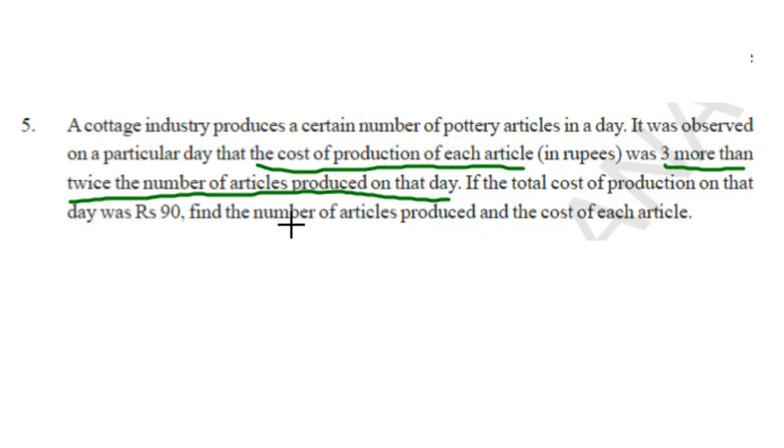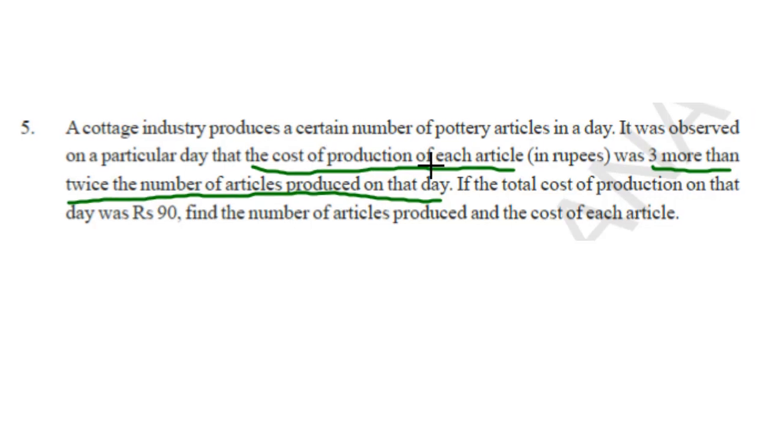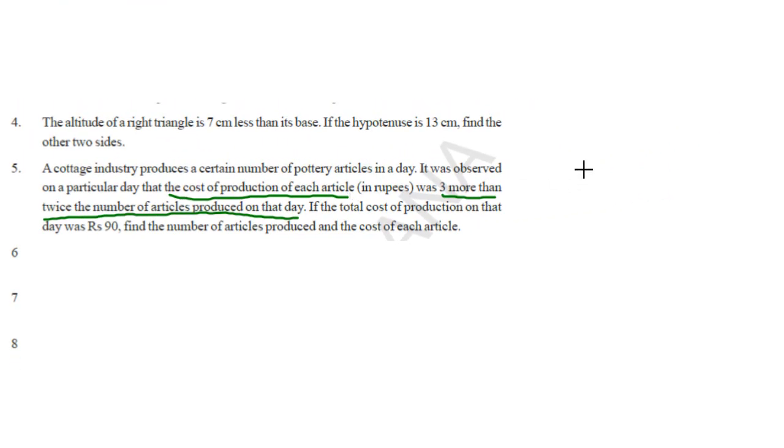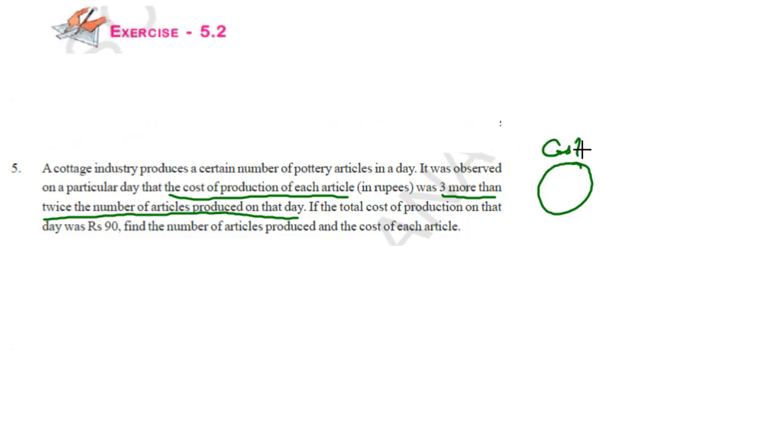So let us understand it again. The cost of the production of each article. Suppose let us consider one article. This is the article that was produced on that day. So the cost of this article, how is it? It is 3 rupees more than twice the number of articles produced on that day.